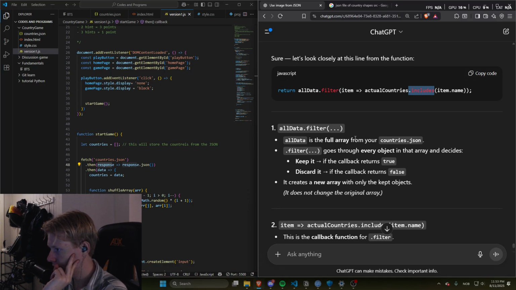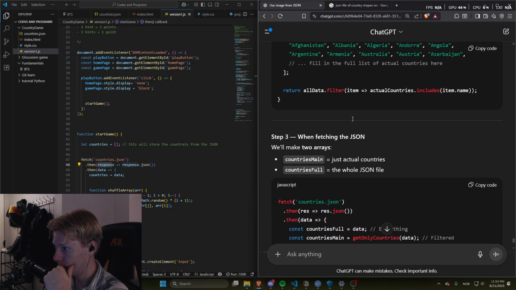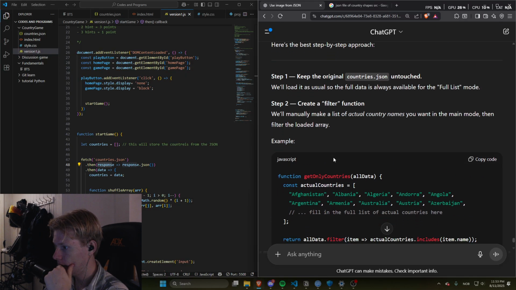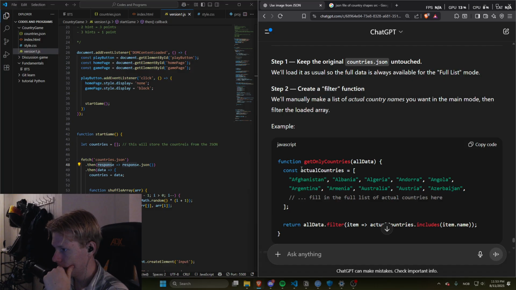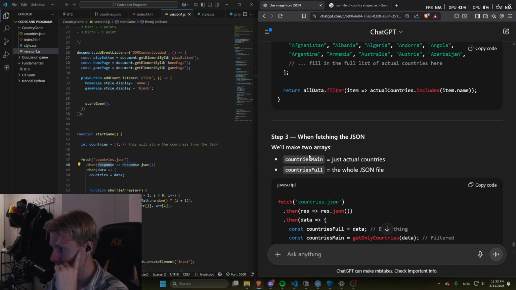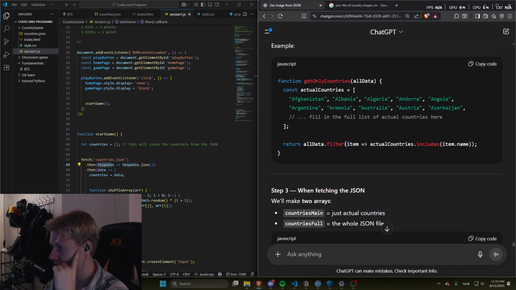So all that is the full array from the countries.json. That does make sense because we are having it as a parameter here. So we're filtering out all of what's inside of this from the parameter, right?